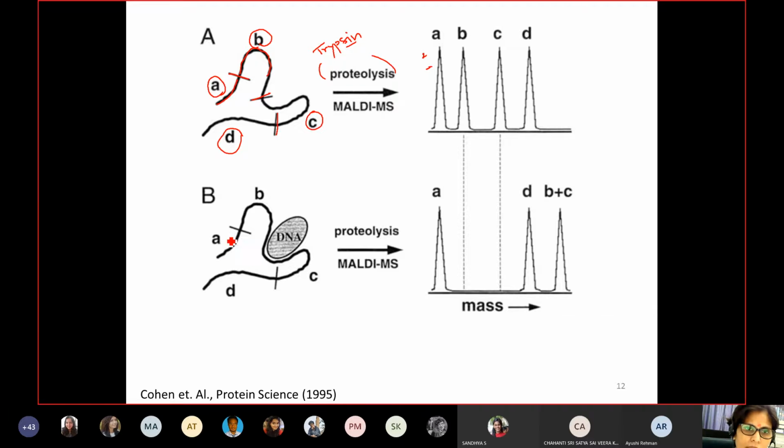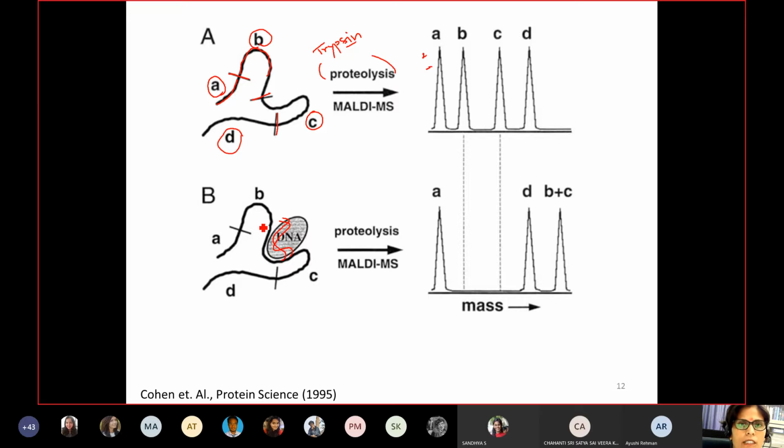Now, if you have the same protein which is bound by DNA, I will show DNA like this. Then you can imagine that some sites are bound by your DNA and some cleavage sites are protected by your DNA.